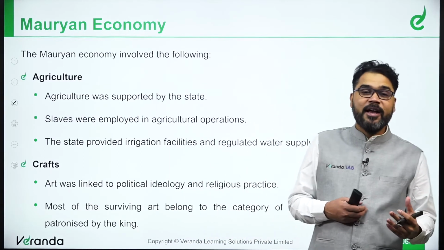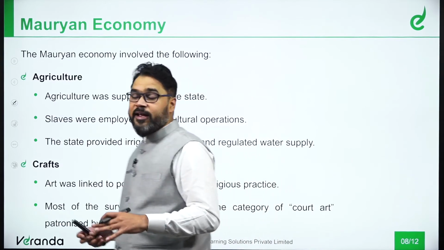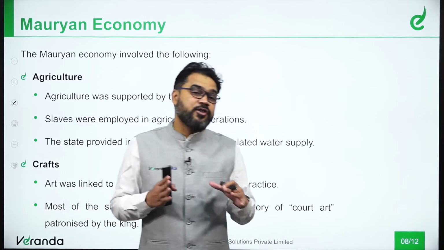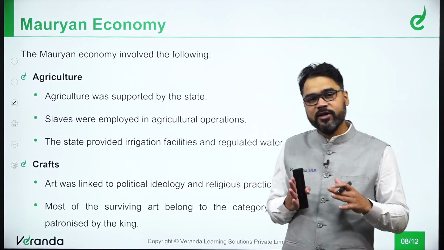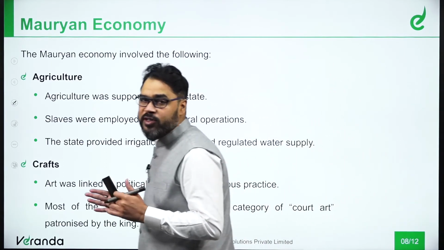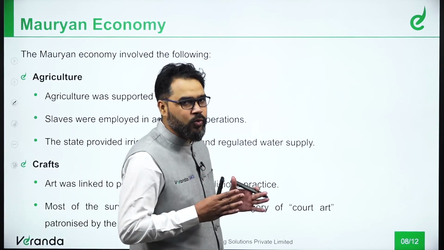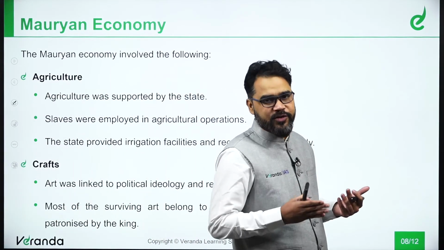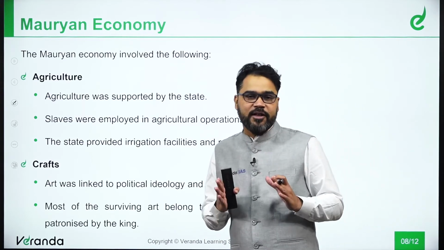Also, because agriculture was the primary activity, it was the responsibility of the king, or the administration, to provide proper irrigation facilities and regulated water supply, so that there would not be any issue with water not being received. Irrigation facilities were developed to the fullest.